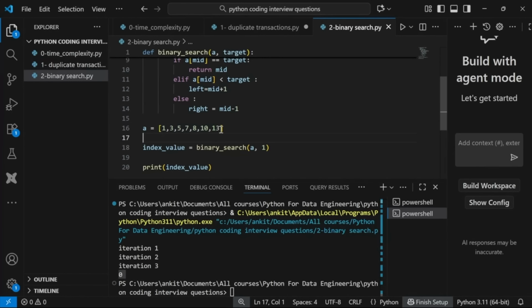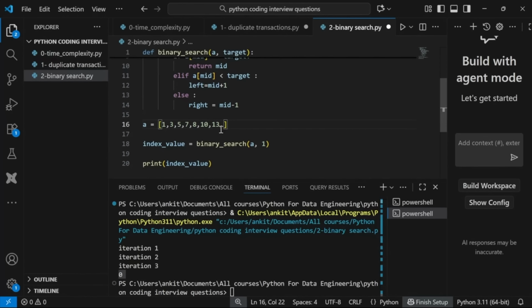Great. Now let's add some more elements. It should be sorted, so I'll say, let's say, 20, 21, 30, 33, 40, 50, 70.